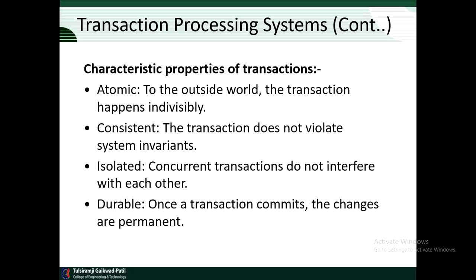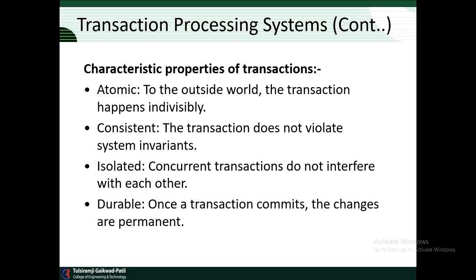So this is also a very important transaction characteristic. Concurrent transactions do not interfere with each other. So in parallel, whatever operation is performed should not interfere among themselves, then the communication will be done very properly, or smoothly. So that's why isolation is required. Then durable. Once a transaction commits, the changes are permanent. These properties are often referred to by their initial letters, that is called ACID.